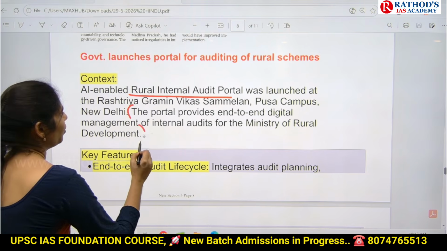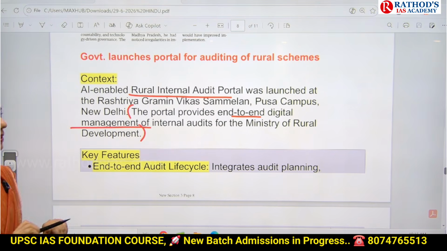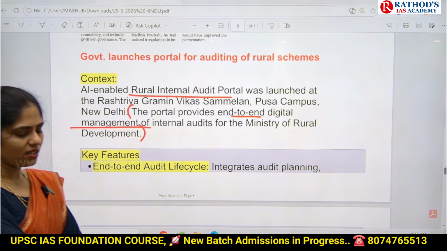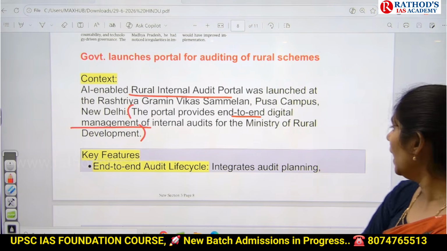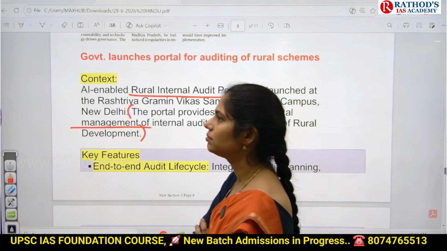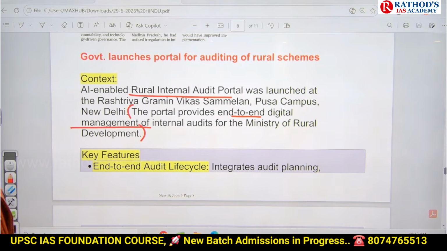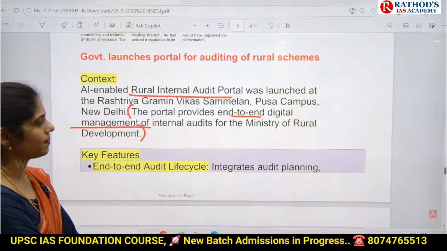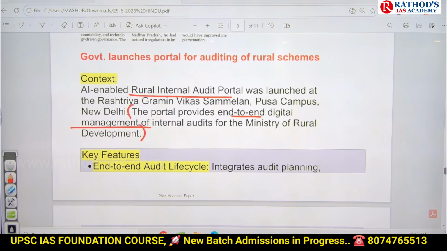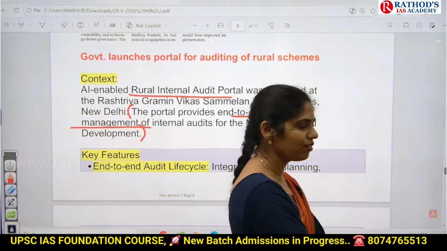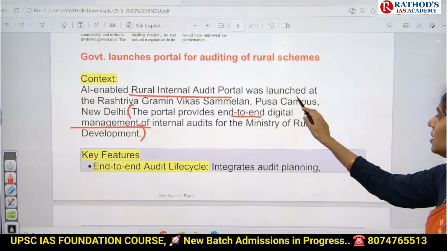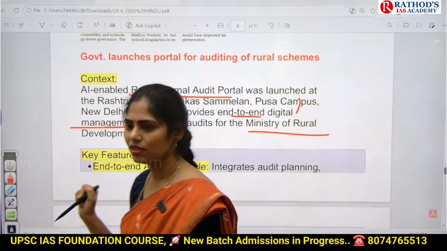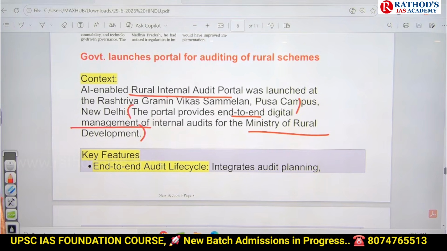Write down, this portal provides end-to-end digital management of internal audits of the Ministry of Rural Development. On this, they can give you 2 statements. First one is the aim, second one is which ministry.